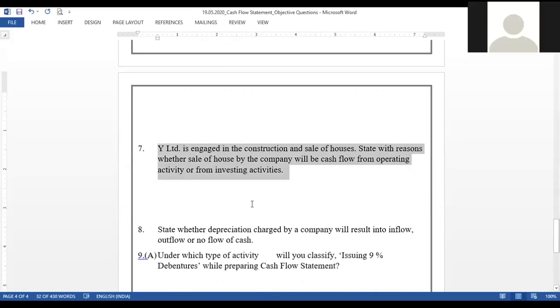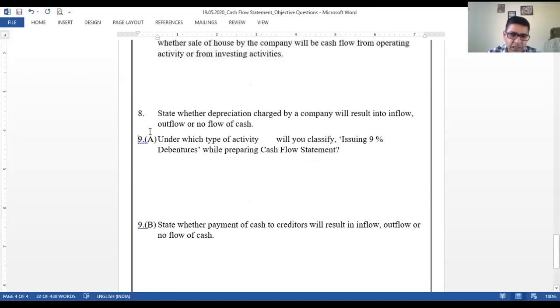Next, Y Limited is engaged in the construction and sale of houses. State with reasons whether sale of house by the company will be cash flow from operating or investing. Sir, operating. Next one now, question number 8.